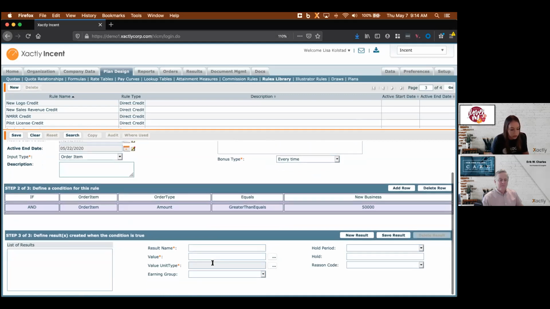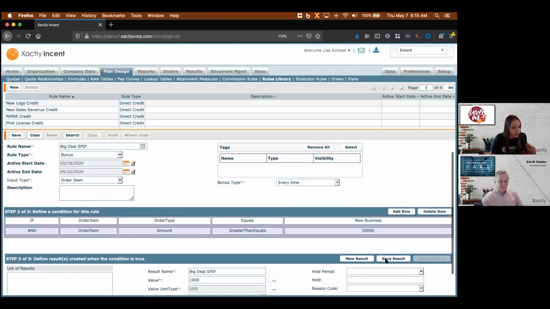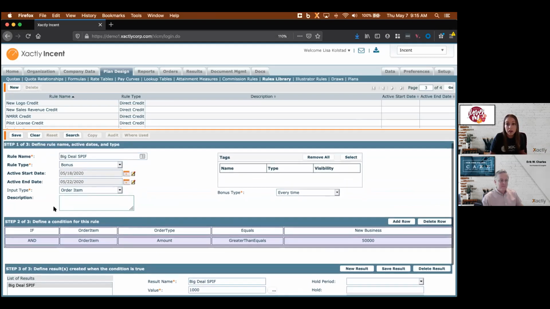And then we'll generate the result right down here. So as long as a deal comes through that's new business and greater than $50,000, we have our big deal SPIF right here. You're going to get $1,000, specifically in US dollars, but we can put this in any unit type if you want. So once we save this, we can go ahead and put this rule onto our plan, and it's ready to go. It will only fire between the dates that we've identified, but it's as simple as that. Just a few clicks and we got our bonus rule.